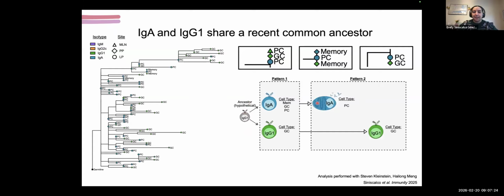And if we carry this pattern out, we think that since most of these IgA cells are plasma cells, they're unlikely to acquire any more mutations. So they're going to stay static at the same horizontal point on the tree, whereas these IgG1 B cells are going to continue mutating and continue moving towards the right. And so we've termed that pattern two.